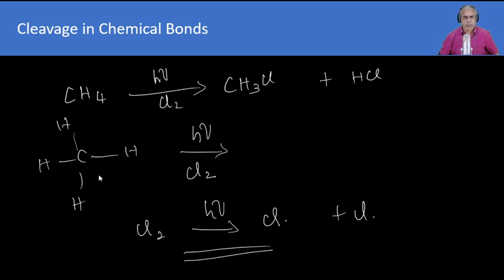Initially CH4, and this Cl2 is initiated into the formation of chlorine free radical. It is called chain initiation. So here it is subjected to homolysis because of the formation of free radicals.